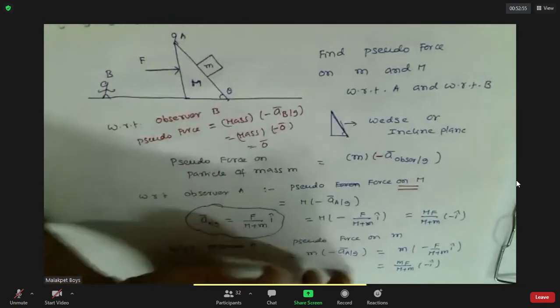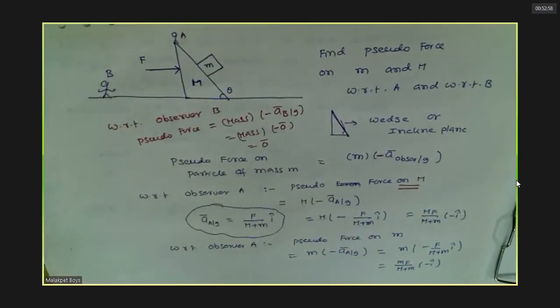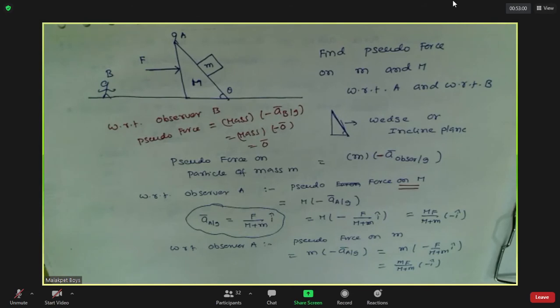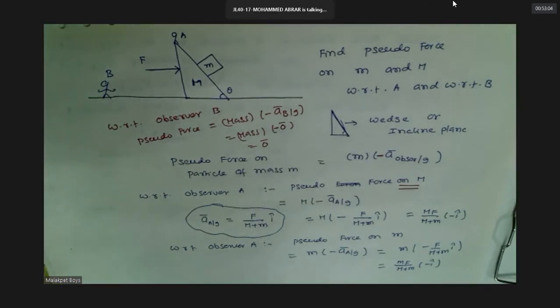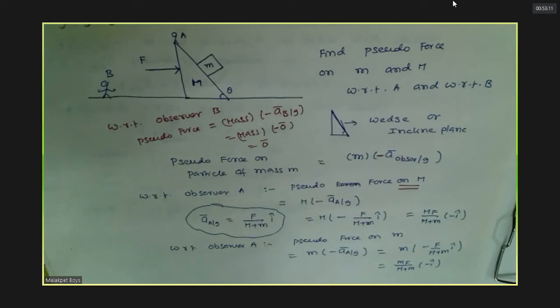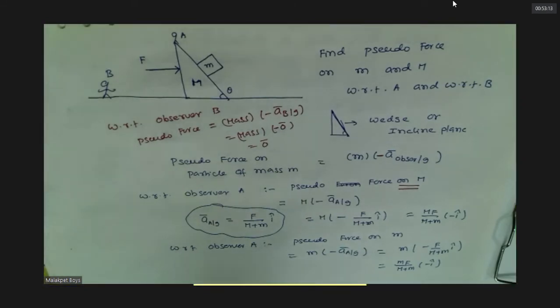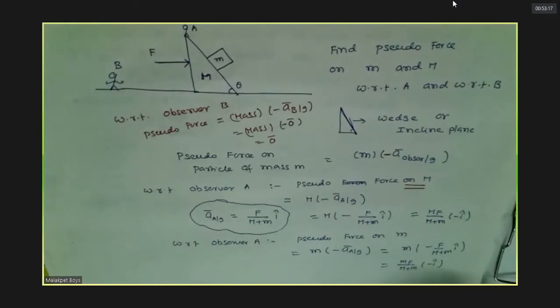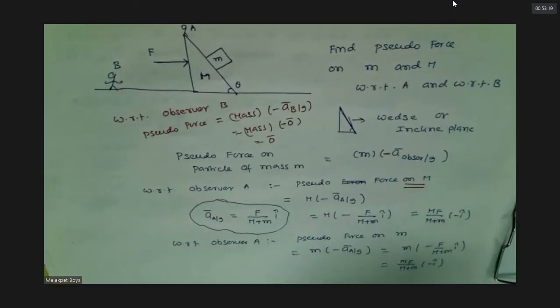If you add this, you will get the same thing: total pseudo force on mass M plus m. But he's asking M separately, small m separately. Understood this? Yes, sir. Shall I move this? Yes, sir. 1 minute, sir.